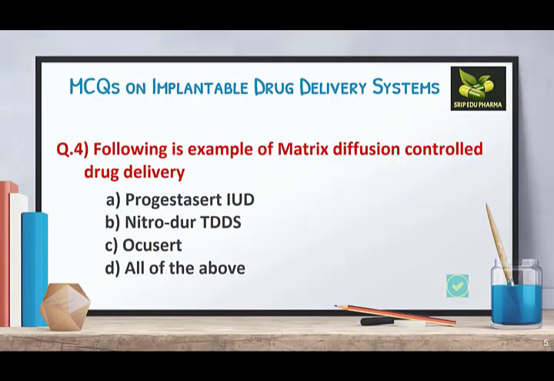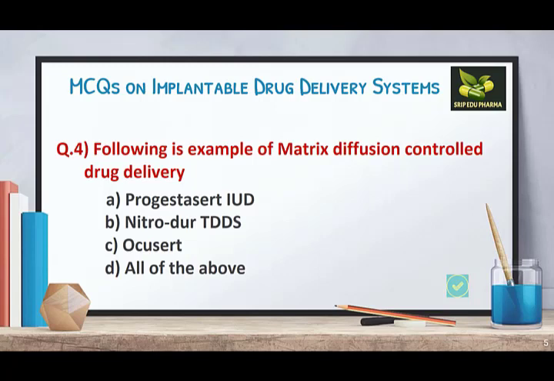Question 4. Following is the example of matrix diffusion controlled drug delivery. A. Progestasert IUD, B. Nitrodur transdermal drug delivery system, C. Ocusert, or D. all of the above. In this question, as we have previously discussed, Progestasert and Ocusert both were examples of polymer membrane permeation controlled, so that is not the answer.